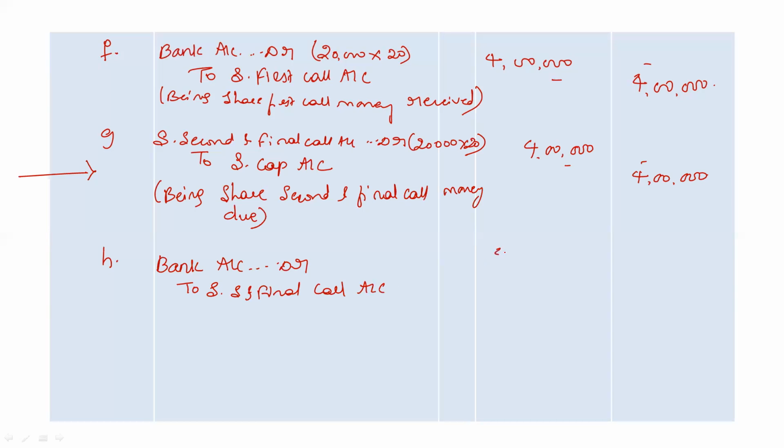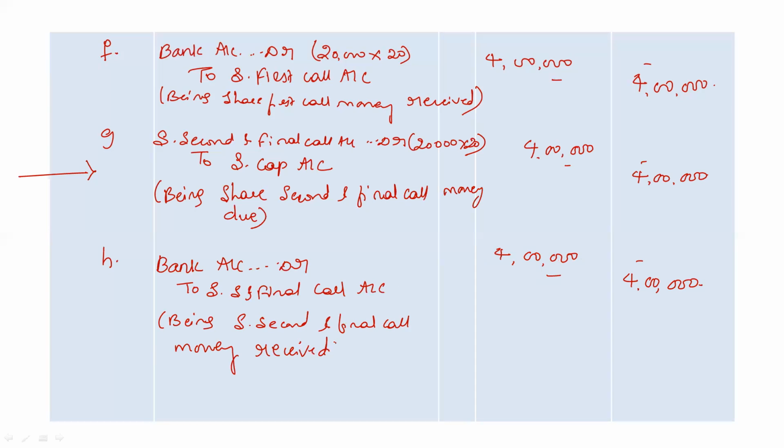All total 4 lakh rupees is received during second call. Right, narration being share second and final call money received. Okay, that's all.